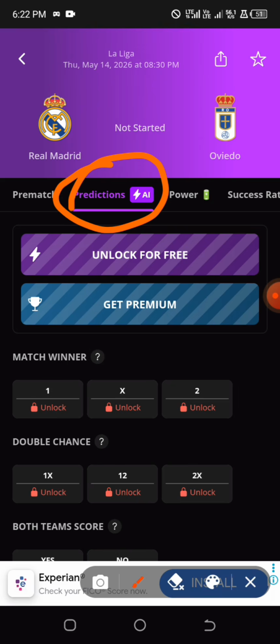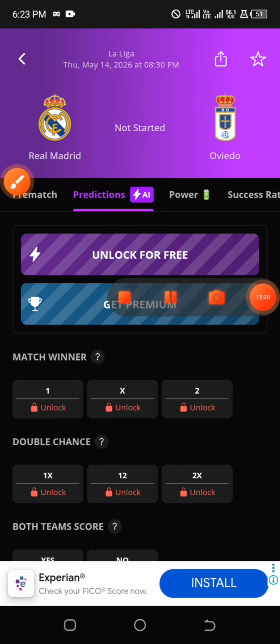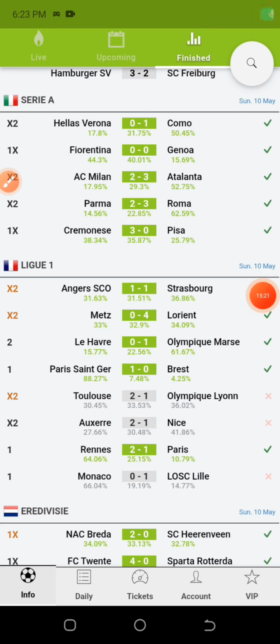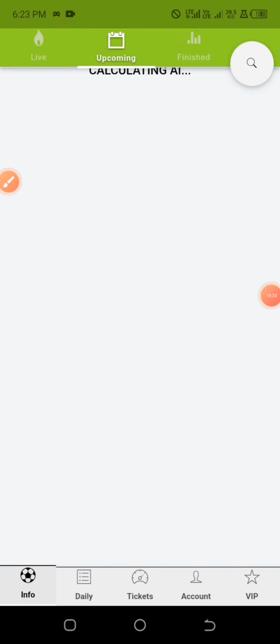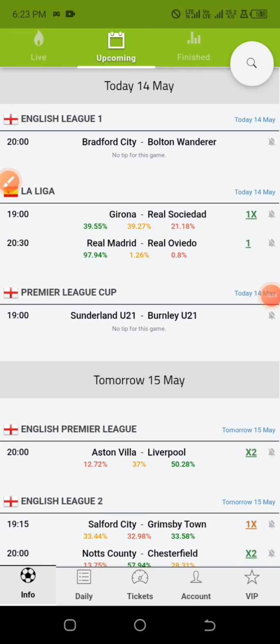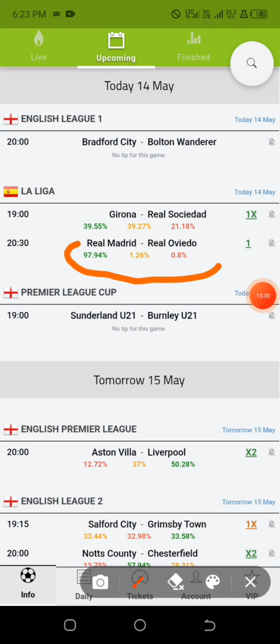So that's just how it is. So let us check the Football AI. You can see the percentage allocated for the home team, which is Real Madrid against Real Oviedo. This is 97.94% for the home team to actually win.